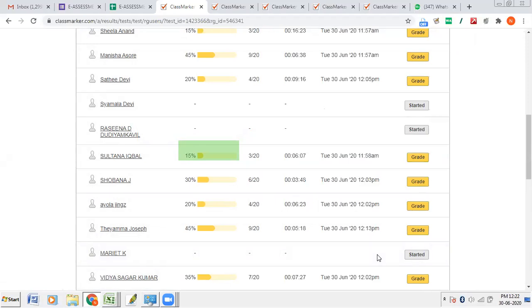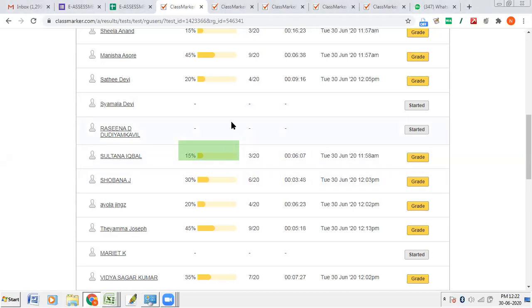For registration, it is asking for a password. Yes, you have to set a password. You have to create a password. Okay. So Razina, her problem is solved. She has joined. Like this, you can do.